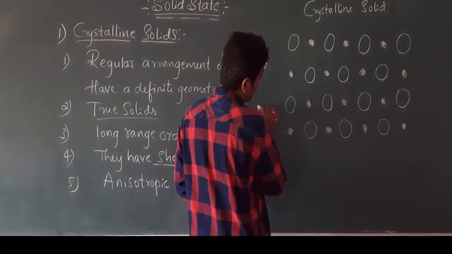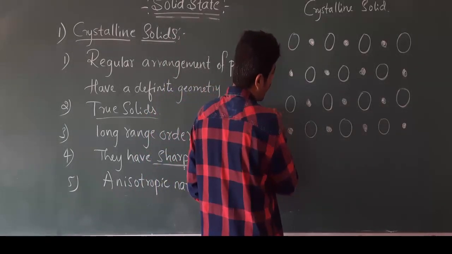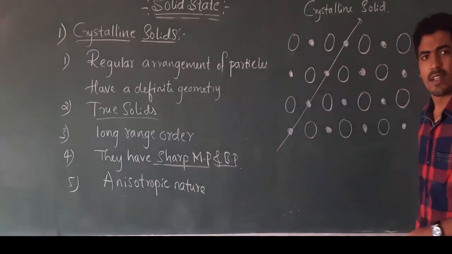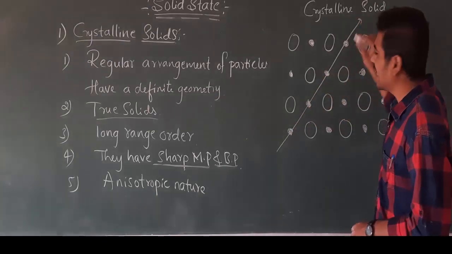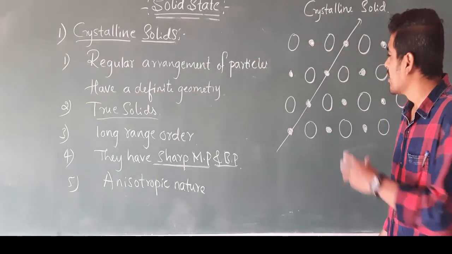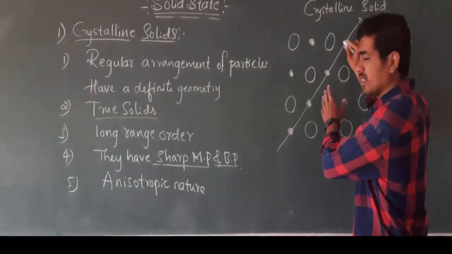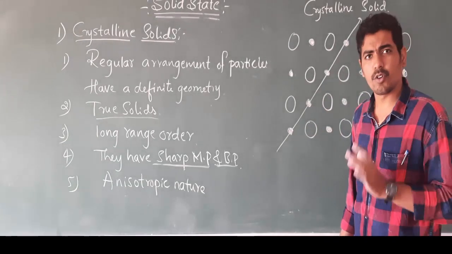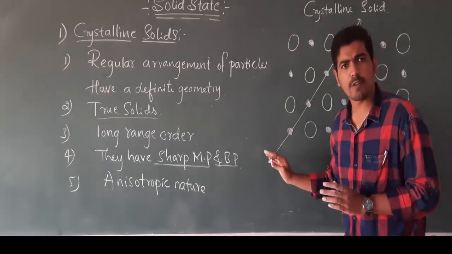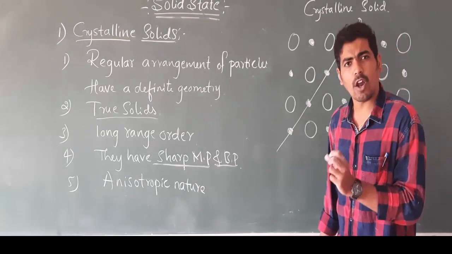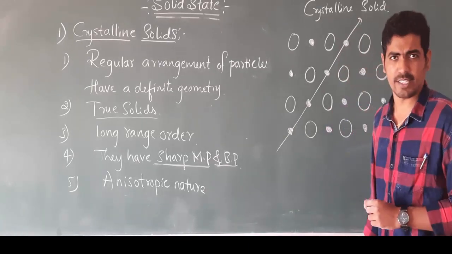Suppose I pass the ray of light in this direction. Okay, now when I pass the ray of light in this direction, the speed or velocity of light will change, because as you know, when light travels from one medium to another medium, its velocity slightly changes.